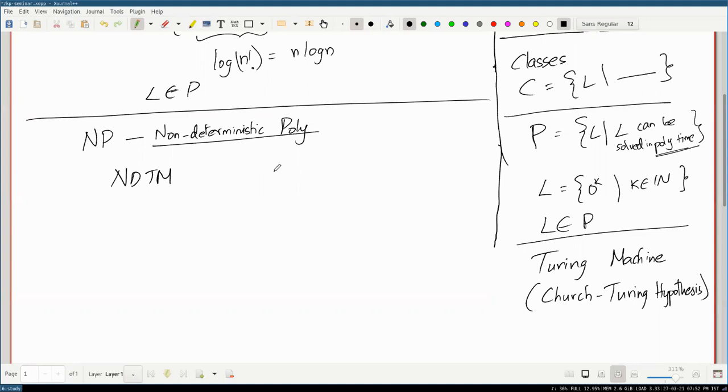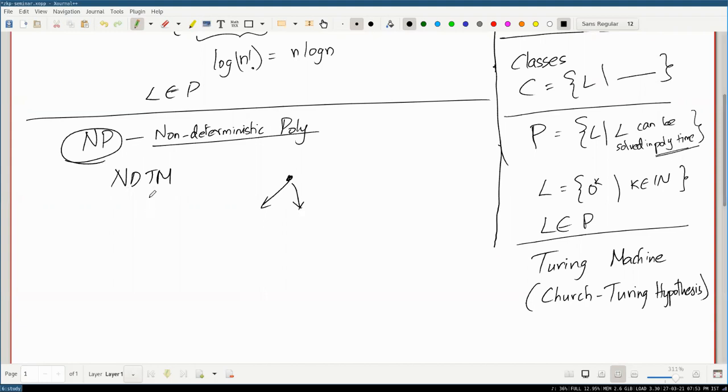So for example, if you want to check something where at some stage of computation you want to make a choice, you want to go into two different paths, like if-else, you can actually explore both of them simultaneously. And if each path finishes its computation in finite time, in polynomial time, and then you take all the results and you say that, okay, if any of the paths says yes, then the answer is yes, and if all of the paths say no, then the answer is no. Then this becomes a language in the class NP.